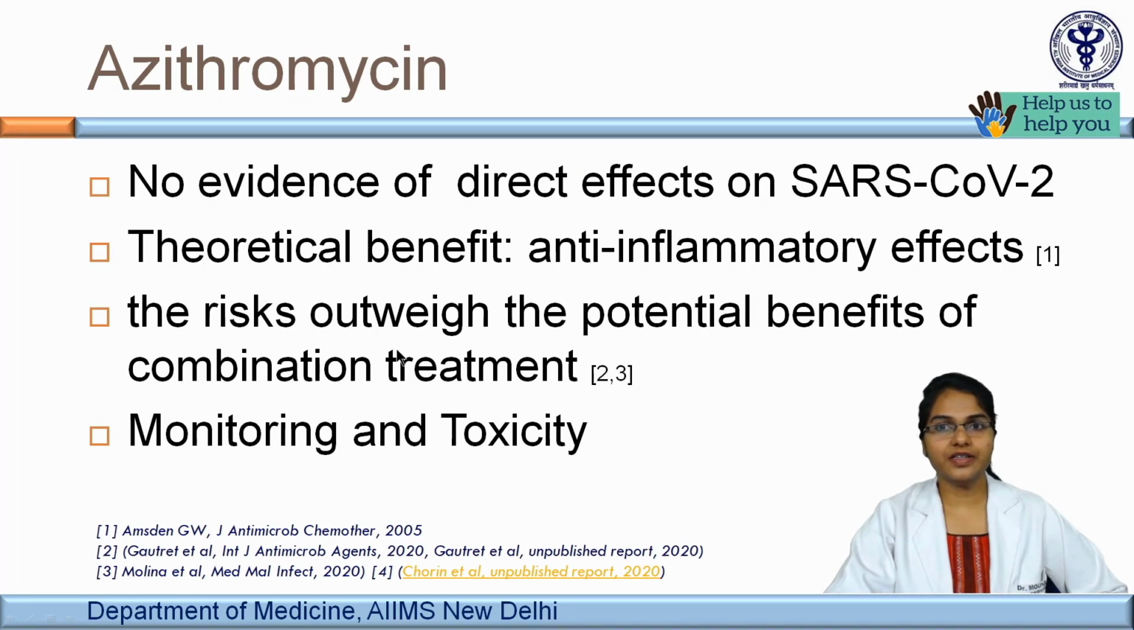The second drug that is being considered is azithromycin. This is a macrolide antibiotic. This has no evidence of direct action on SARS-CoV-2 virus. The theoretical benefit is thought to be due to its anti-inflammatory actions. With the combination of azithromycin with HCQ, the risks outweigh the potential benefits, so it is better to avoid the combination treatment. If azithromycin is used for any other indication, for example, atypical cover in community acquired pneumonia, we need to closely monitor for side effects as well as toxicity.